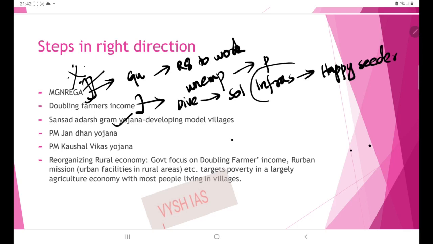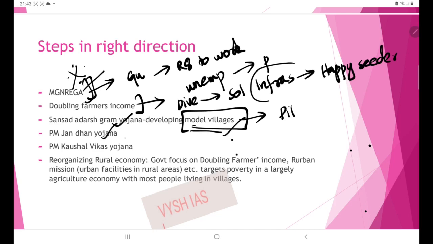Then Sansad Adarsh Gram Yojana. See, this is dealing with developing model villages. So this is on a pilot basis. We can showcase those model villages as an example and we can inculcate in other states the habit of developing these model villages. Okay.